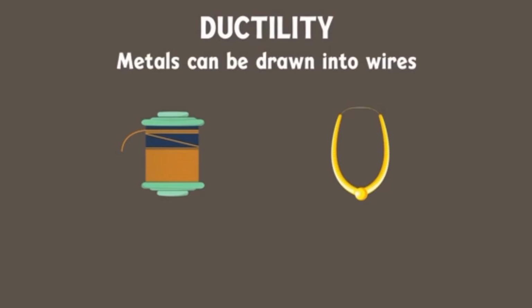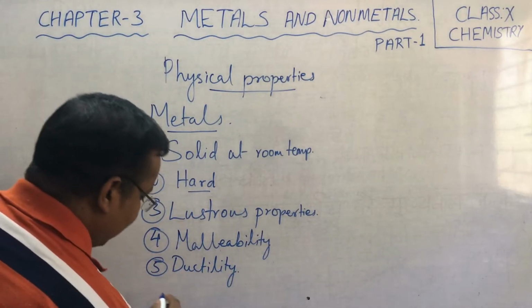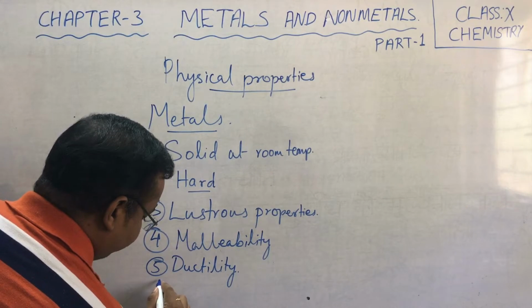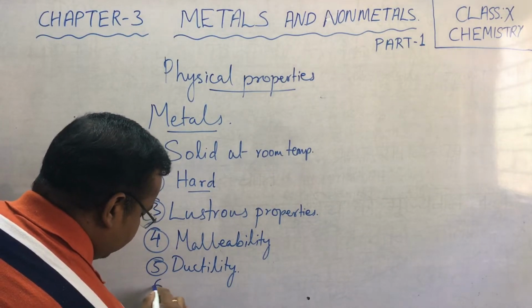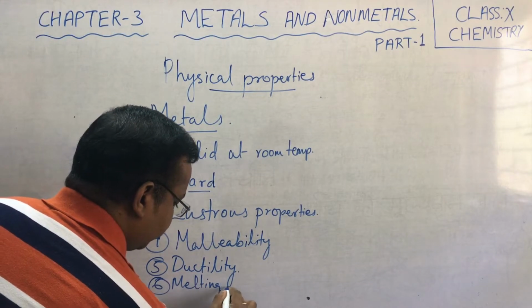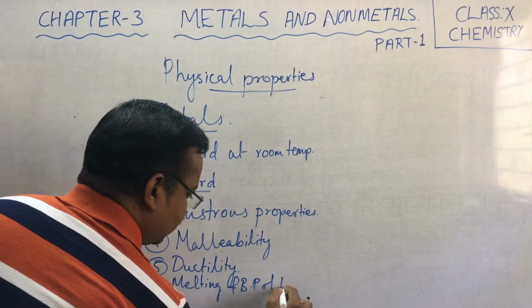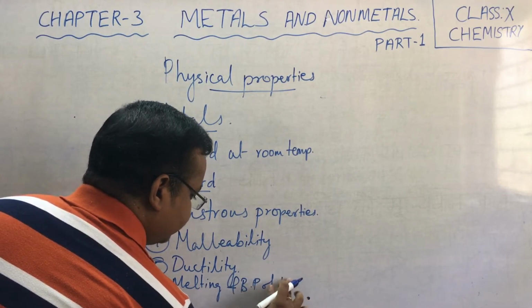There is an amazing fact I want you to know. A single gram of gold can be drawn into a 2-kilometer long wire. Isn't that amazing? Another thing, if you consider melting and boiling points of metals, they are very high.